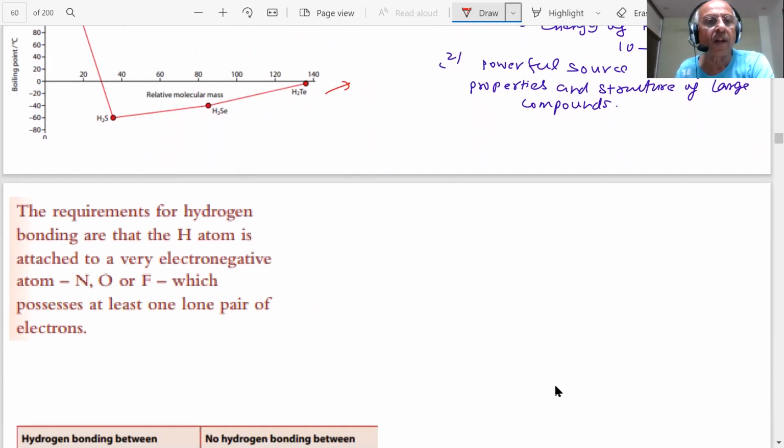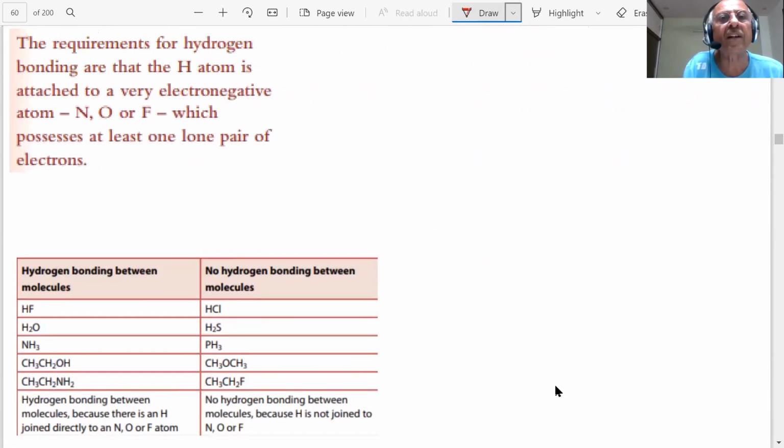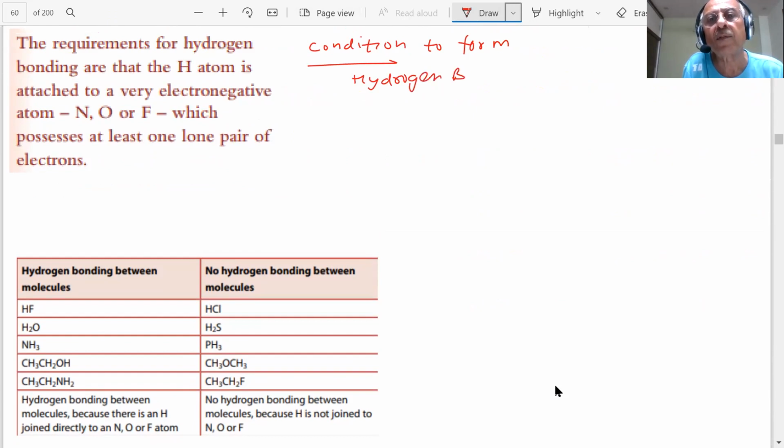Okay. As I said, the condition to form hydrogen bond is very important. And we have told you only the elements which are highly electronegative and small in size, like nitrogen, oxygen, and fluorine. When they form a bond with hydrogen, student, then it will form hydrogen bond.